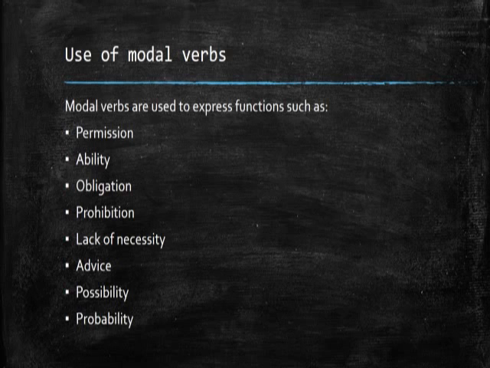Okay. The first is about permission, and the second one is ability, and then the third one is obligation. The fourth is prohibition, and then the next is lack of necessity and advice, possibility, and probability. Those are the expressions of function when we want to use modal verbs.